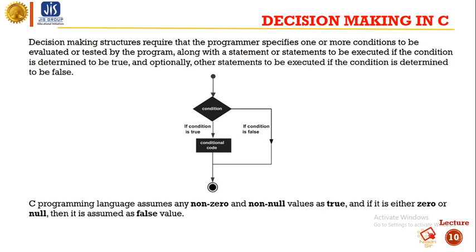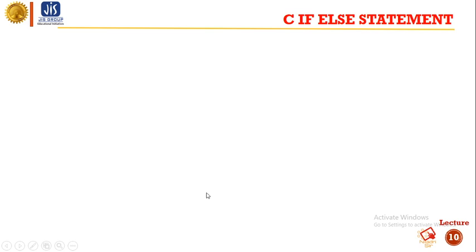The C programming language assumes any non-zero and non-null values as true. And if it is either 0 or null, then it is assumed as a false value. So this is the condition. If this condition is satisfied, this conditional code will execute. If this condition is not satisfied, then these codes will execute.